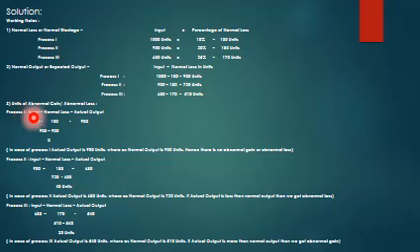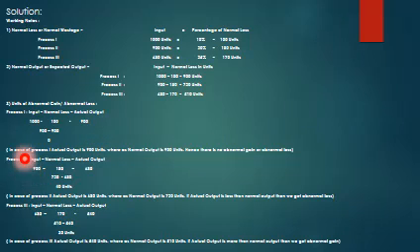So units of abnormal gain or abnormal loss. Process 1: input minus normal loss minus actual output. Input is already given, 1,000, minus normal loss 100, actual output is already given in the problem, 900. So 900 minus 900 is 0. In process 1, actual output is 900 and normal output is also 900, hence there is no abnormal gain or abnormal loss.